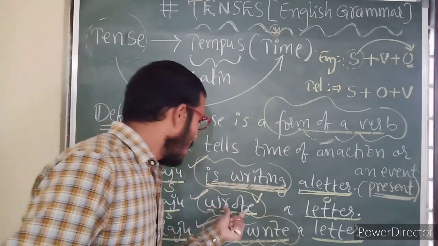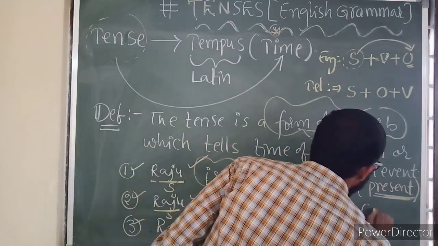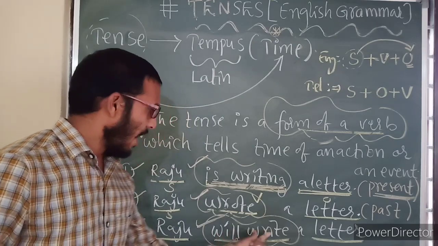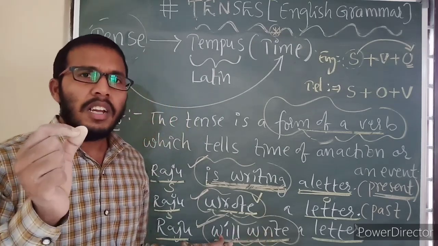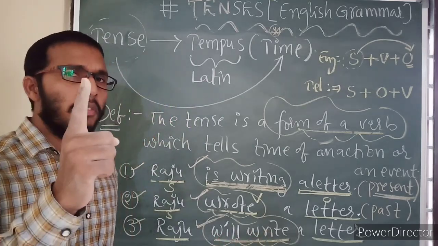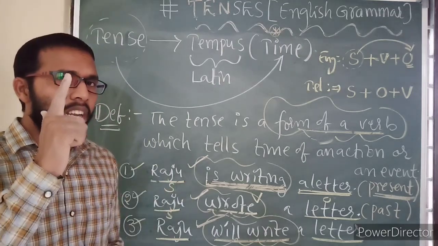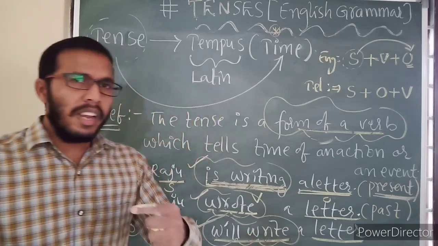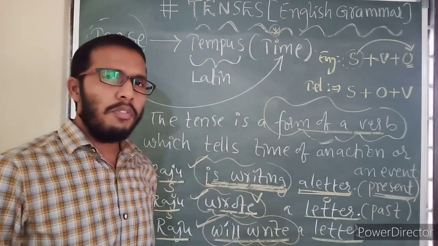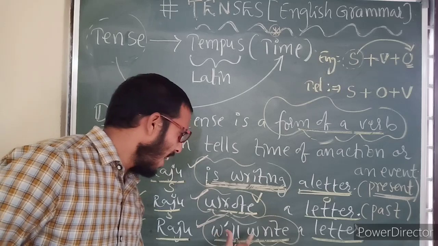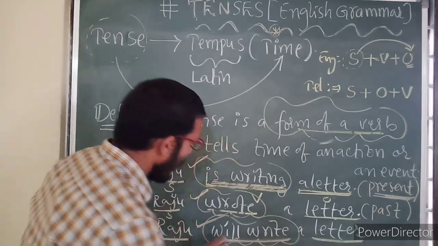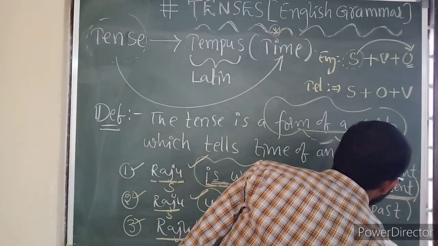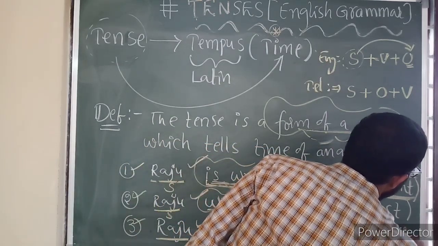So this indicates past time, and therefore this tense is called past tense. Now, will write. Will and shall are used exclusively for future tenses or future events only. Therefore, Raju will write a letter means he is going to write a letter in the future. So this verb form represents future time. That future time is called future tense here.